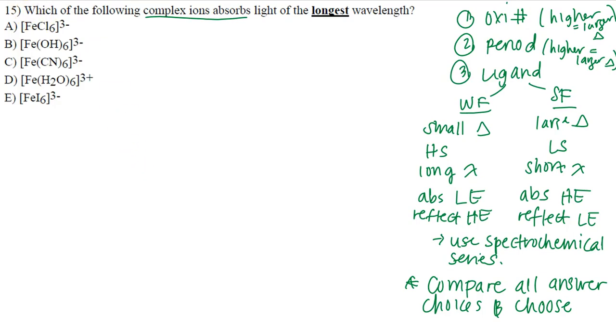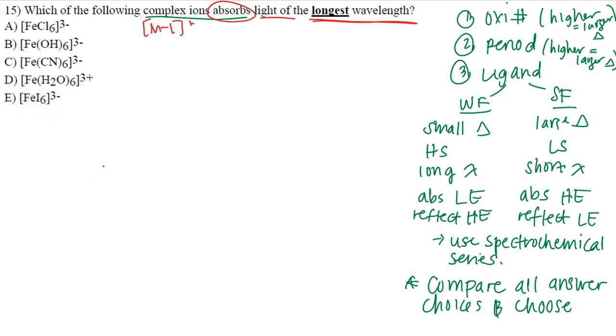All right, folks, so we're on number 15, which says, which of the following complex ions absorbs light of the longest wavelength? So we're talking about complex ions. We know we're going to have our metal, ligand, and some kind of charge. So they're giving us a list of complex ions here in our answer choices, and they're saying, out of all these complex ions listed here, which one has the longest wavelength?